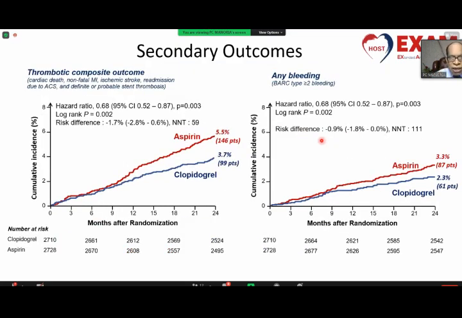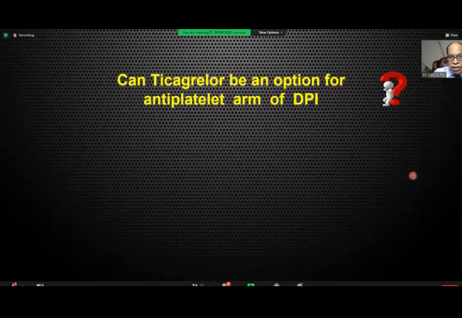So you can see the thrombotic composite outcome significantly decreased: cardiac death, non-fatal MI, ischemic stroke, readmission to ACS, or stent thrombosis. And as we said, bleeding is less with clopidogrel. As you can see, bleeding is more with aspirin. So perhaps in time to come, this trial will be initiated, clopidogrel plus Rivaroxaban, because aspirin is not preventing MI in a significant way. It is only providing benefit in the other two vascular territories.